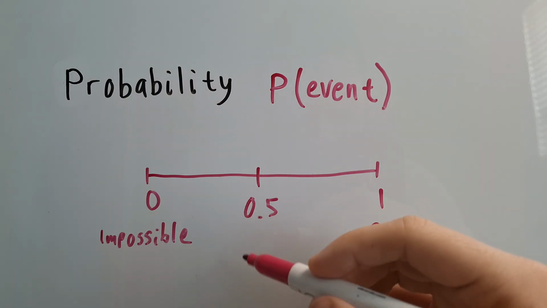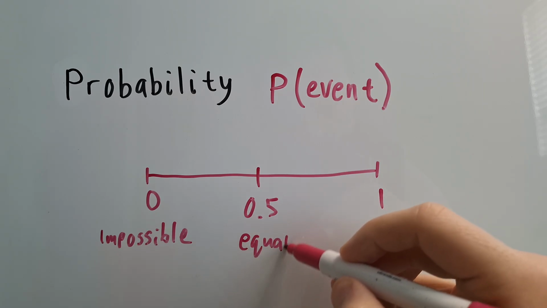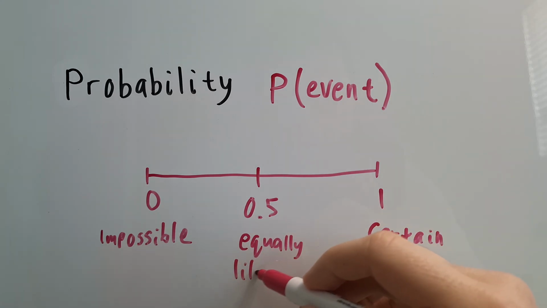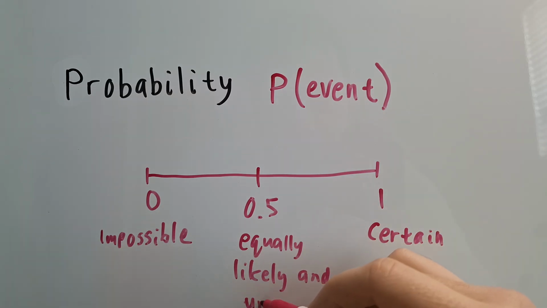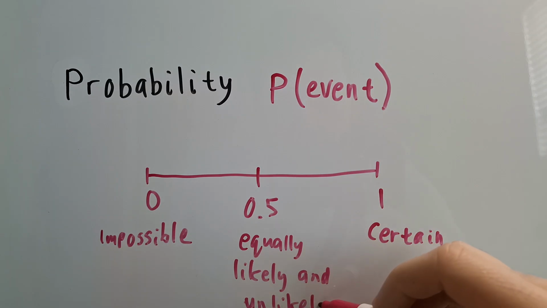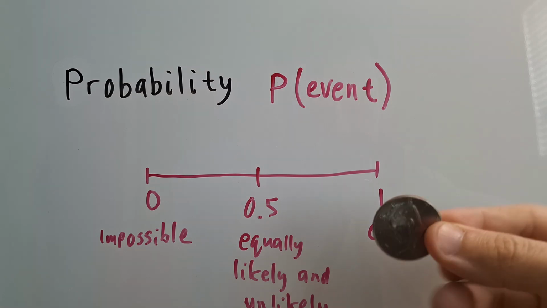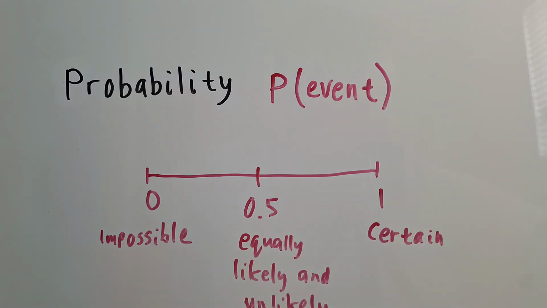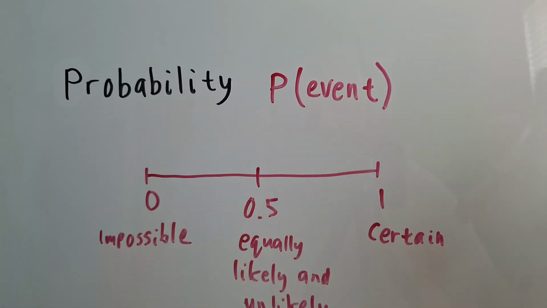0.5 is what's labeled as equally likely and unlikely. So the probability with something that would have an event of 0.5 would be, say, getting heads when you flip a coin, a fair coin. One side is heads, one side is tails. You have an equal chance of getting heads as you do tails. So it's a 50-50 chance.